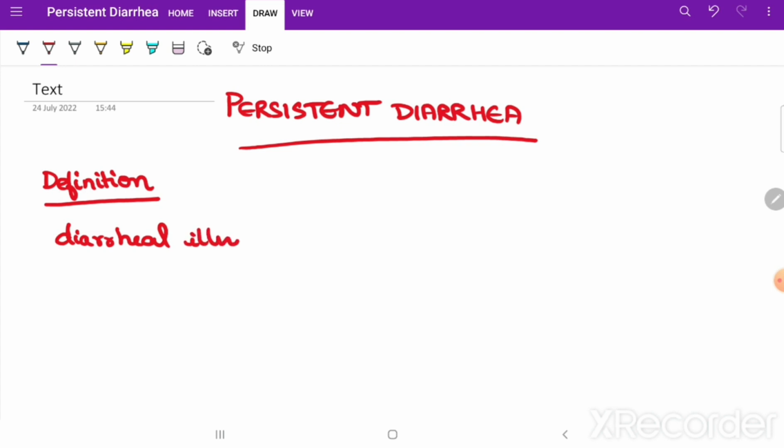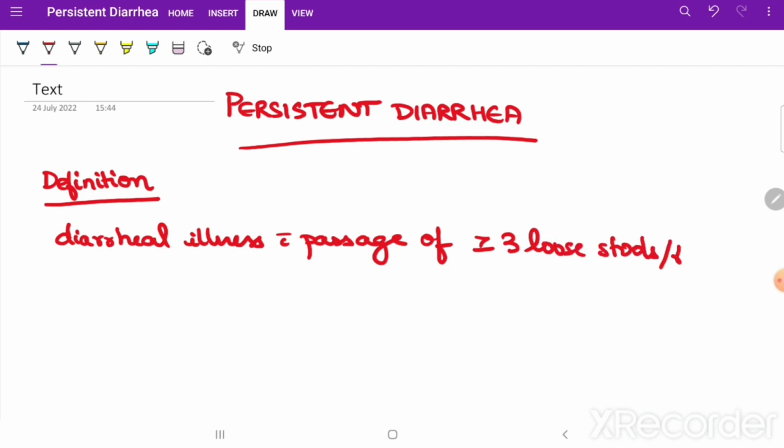Persistent diarrhea is a diarrheal illness with passage of more than or equal to 3 loose stools per day of presumed infectious etiology.